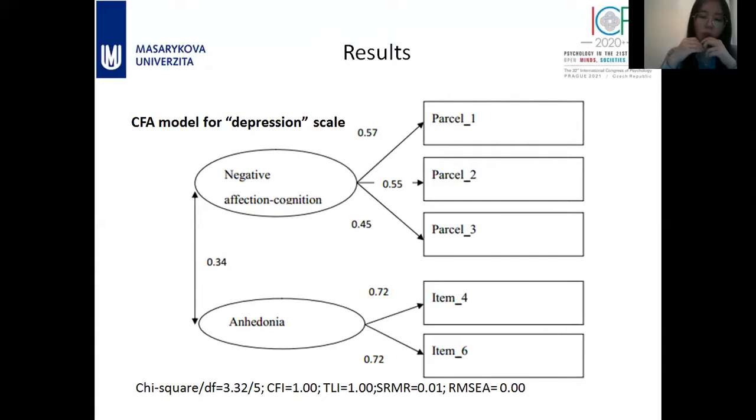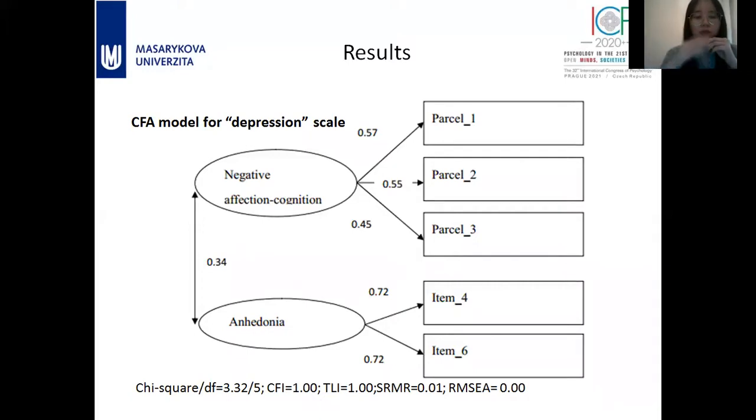You can see that there are only two factors included in the dimension of anhedonia, so I fixed the factor loadings of the two items as the same. And for the other symptoms, I assigned them into three parcels. These three parcels belong to the dimension of negative affection and cognition. You can see that all the factor loadings were above 0.4, which is quite good.